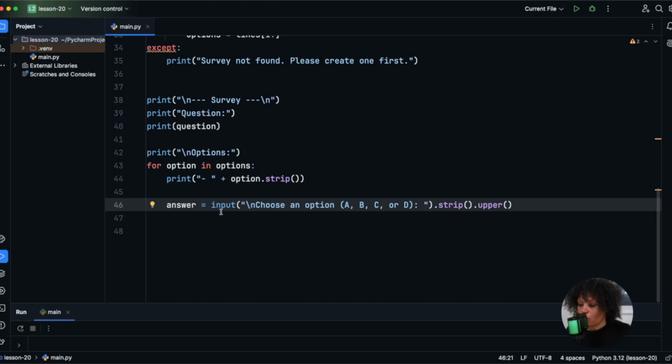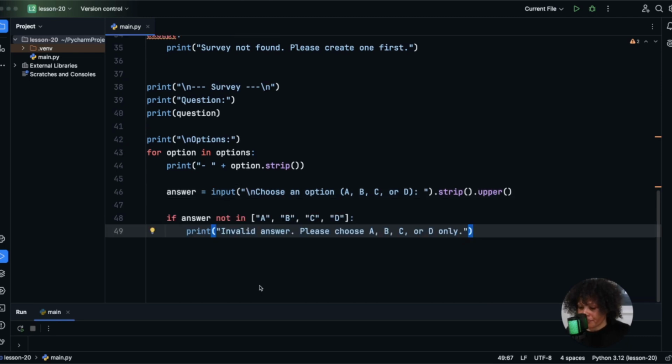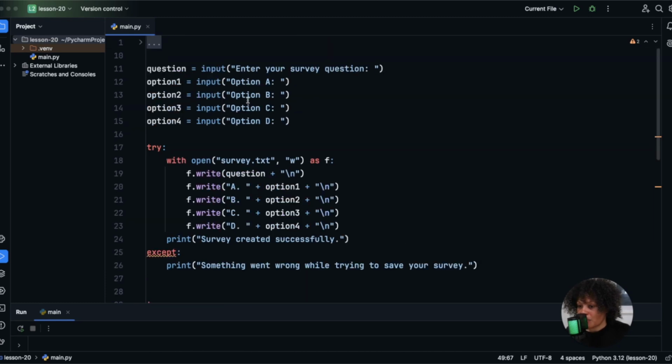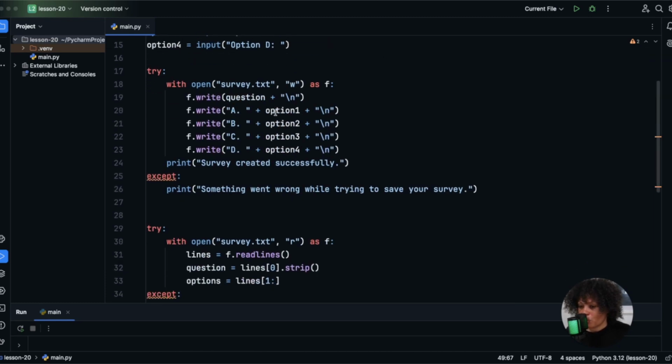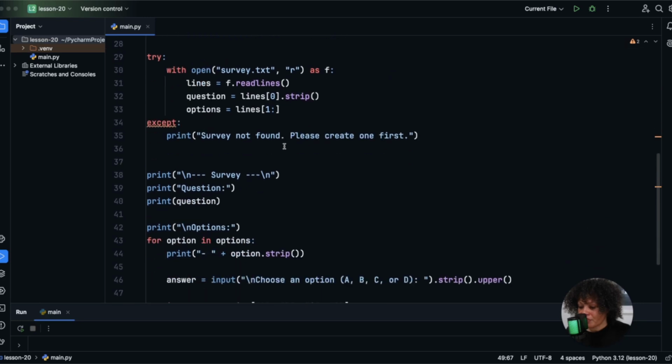Now let's go ahead and write our validation logic. Okay, so this is going to check, hey, is this answer not in A, B, C, or D? Because this is the complete list of acceptable answers in our survey. Remember up here, option A, B, C, or D, which will be written here.